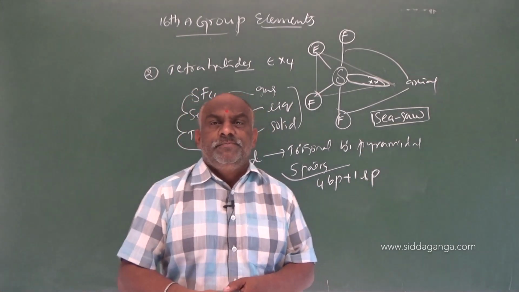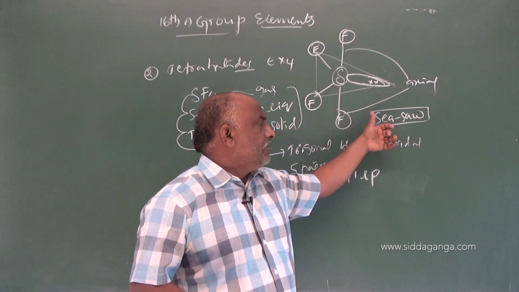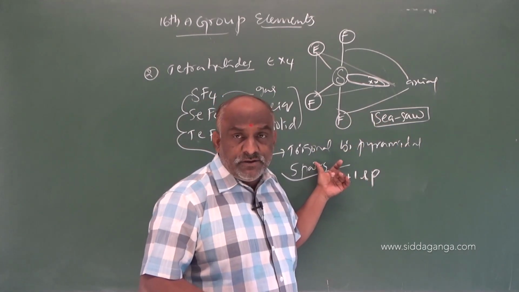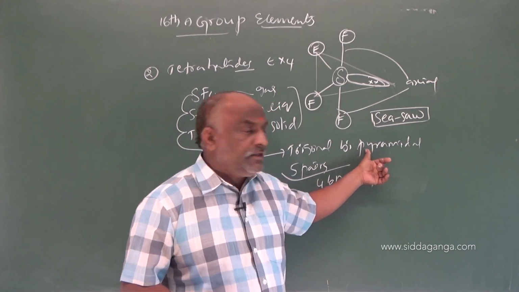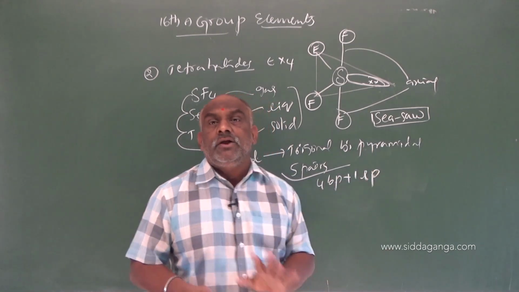Seesaw shape means the atom undergoes sp3d hybridization with trigonal bipyramidal geometry, with 4 bond pairs plus 1 lone pair.